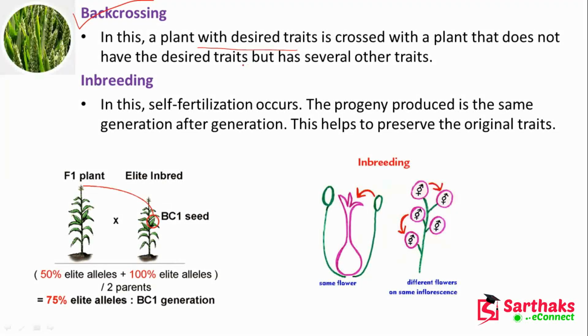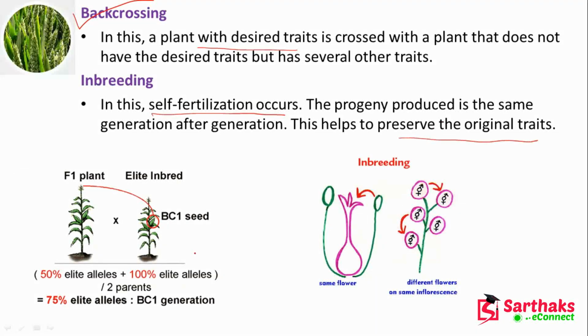Now, inbreeding. Here, self-fertilization occurs in inbreeding. Here you can see the same flower, and different flowers of the same inflorescence we can have. But here we are doing self-fertilization. And the progeny is produced in the same way generation after generation. So this helps to preserve the original traits.